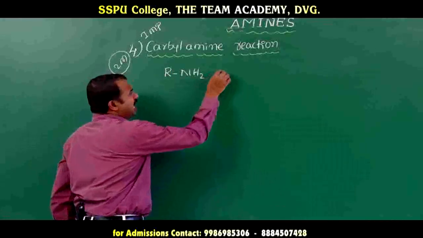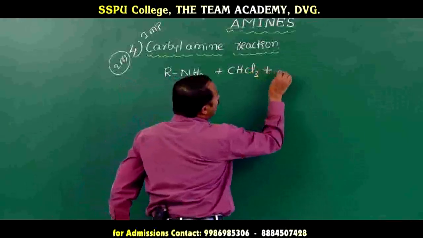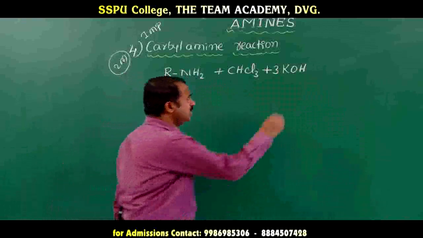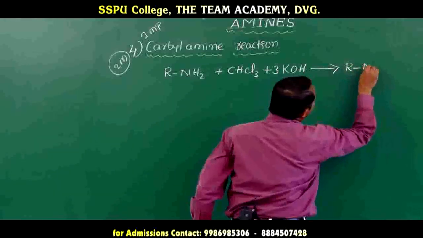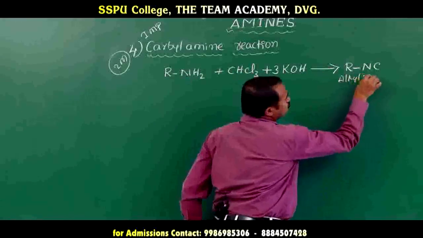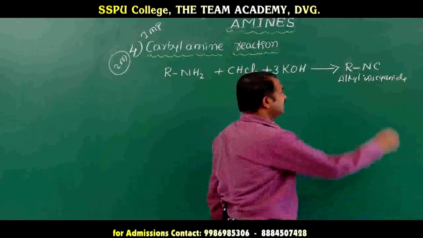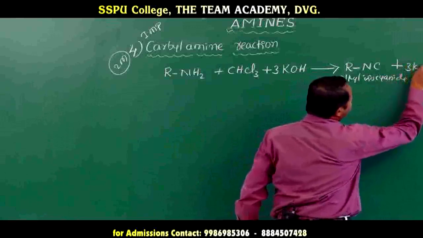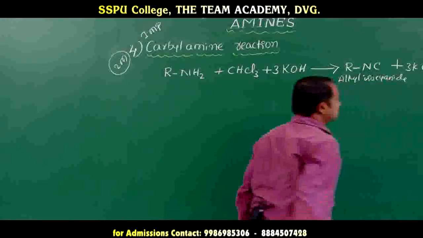First, aliphatic or aromatic primary amine reacts with chloroform and alcoholic potassium hydroxide to form the general formula RNC, alkyl isocyanide, plus 3 molecules of potassium chloride plus 3 molecules of water.